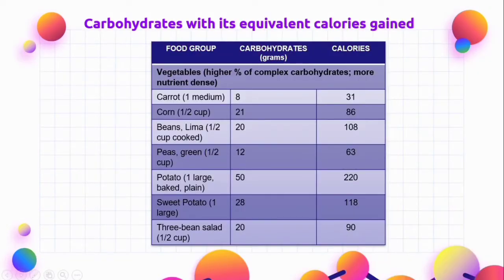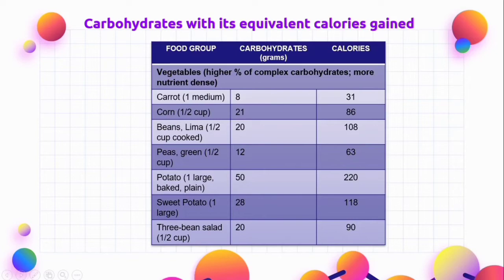For the continuation of carbohydrates with their equivalent calories, we have here vegetables with a higher percent of complex carbohydrates, more nutrient dense. First is one medium carrot, and it has 8 grams of carbohydrates, which is equivalent to 31 calories. Second is 1/2 cup of corn, and it has 21 grams of carbohydrates, which is equivalent to 86 calories. Next is 1/2 cup of cooked lima beans. It has 20 grams of carbohydrates, which is equivalent to 108 calories.